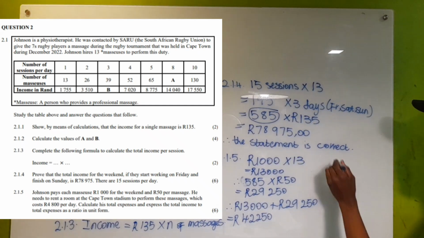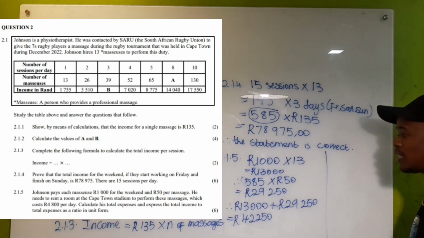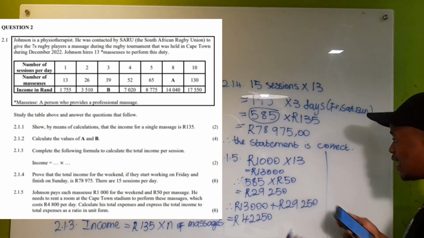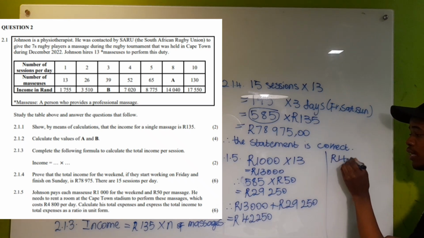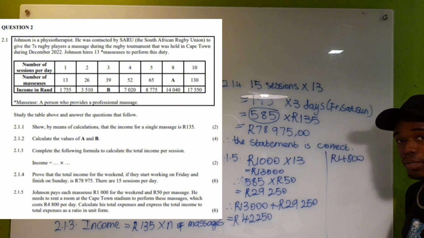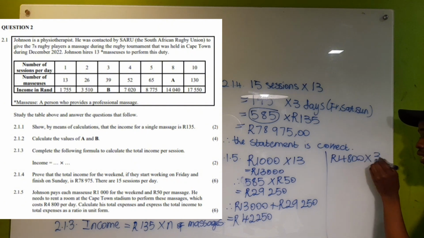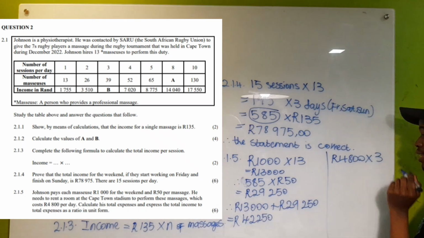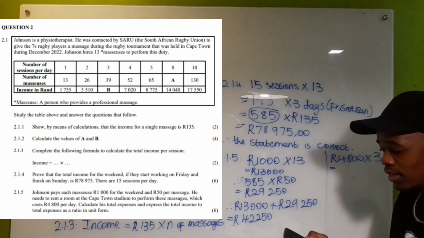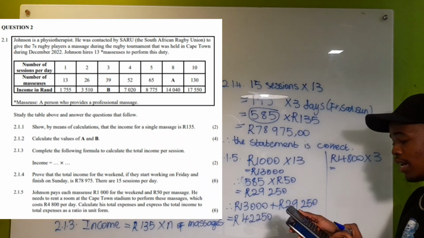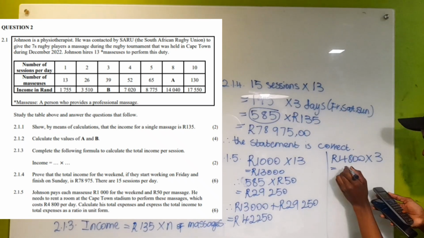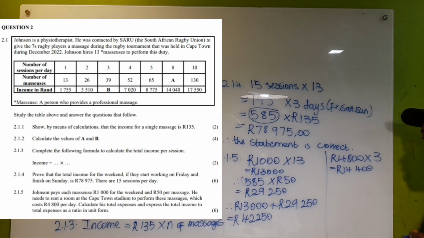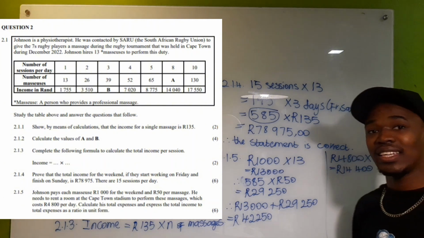I don't have space, so I'll just use the space over here. So we're going to say he pays how much per day for rent? He pays 4,800 rands per day, multiplied by 3 days. Remember, they're going to be there for the whole weekend, Friday, Saturday, and Sunday. Hence, I say 3 days. And then that means that for rent, he's going to have to pay 4,800 multiplied by 3 days. He's going to have to pay 14,400 rands.